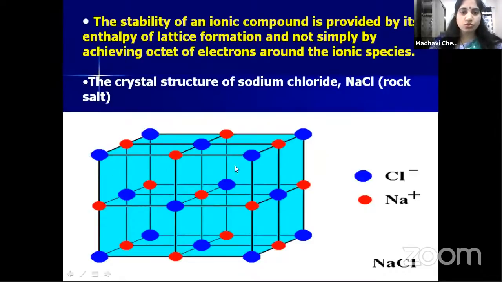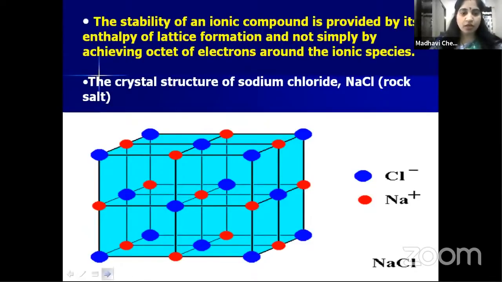In sodium chloride, or rock salt, the constituent particles are cations and anions arranged in a regular manner. This regular arrangement is called a crystal lattice. During the formation of crystal lattice, energy is released. Because of the decrease in energy, these ionic compounds get stability. Okay, is it clear children?